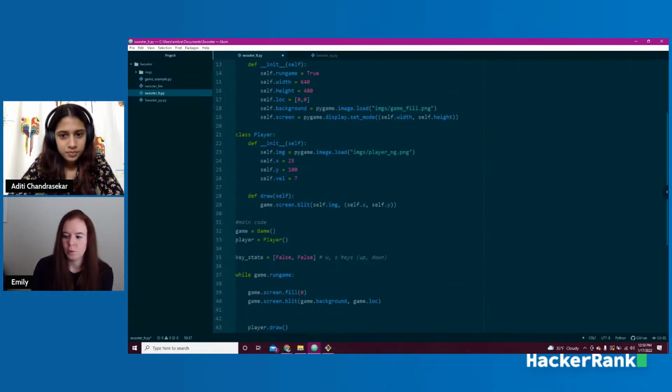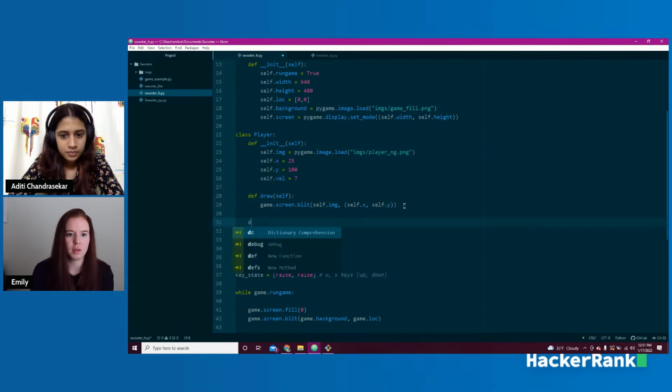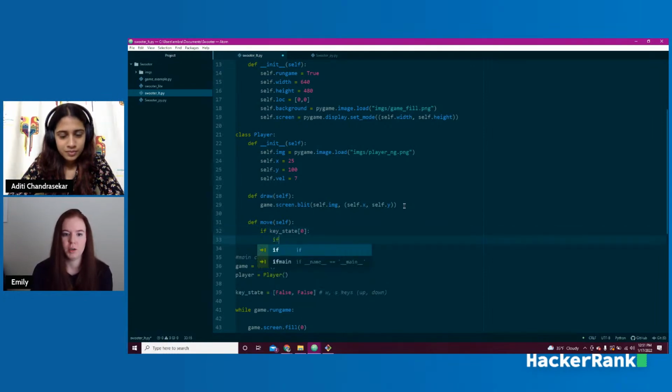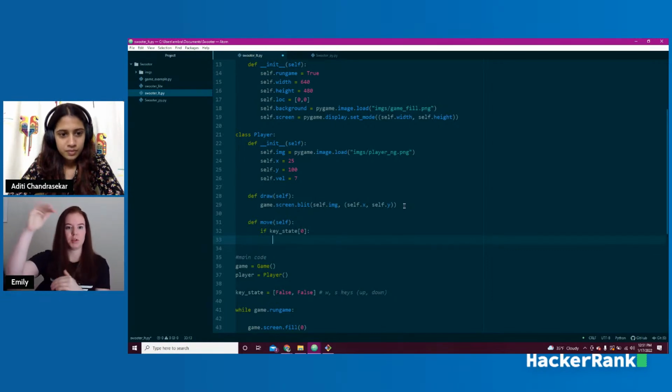Now we actually have to set something up for our player to move. So we're going to make another function here under this object, and we're going to say define move self. And we're going to say if key state 0. Remember, we don't have to write out equals true. If I just say if key state 0, it's checking if it's true. If it's false, it won't do this. So we could just say we're going to subtract 7 from it, right? But we want to make sure that we're within the bounds of the top and bottom of the screen. If I just say subtract 7, we could go way, way, way off the screen, and that doesn't make any sense for us, right? So I need to do a check first to make sure that this isn't going to go below 0.